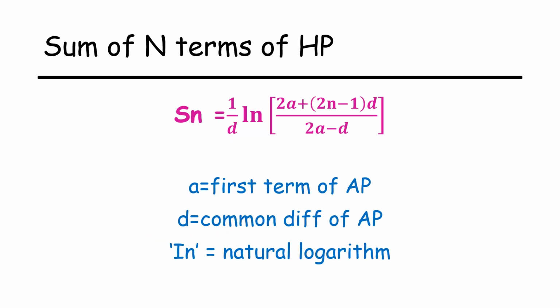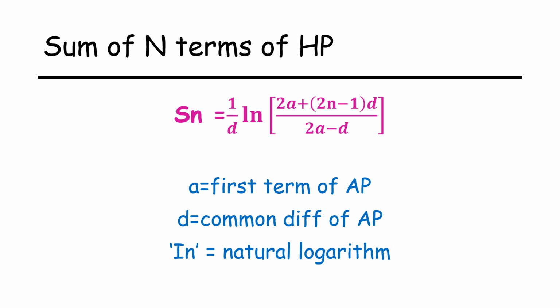Now let us discuss about the sum of n terms of a harmonic progression. If 1 by a, 1 by a plus d, 1 by a plus 2d, etc. gives a harmonic progression, the formula to find the sum of n terms is Sn is equal to 1 by d ln of (2a plus (2n minus 1) into d) divided by (2a minus d).